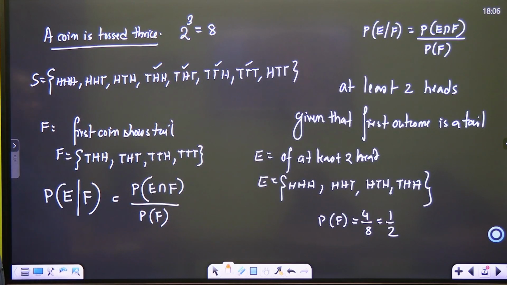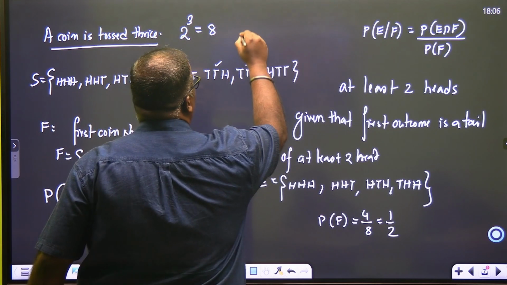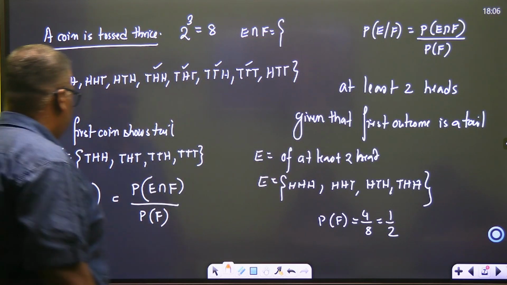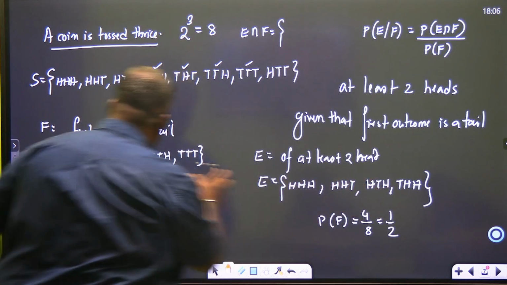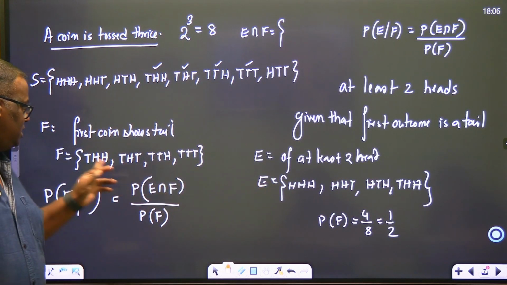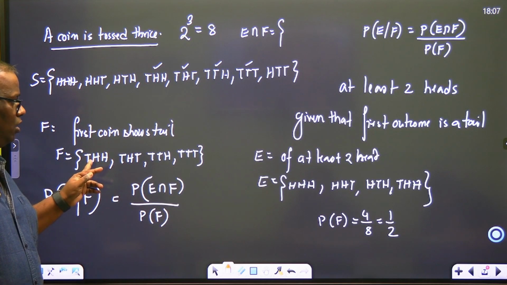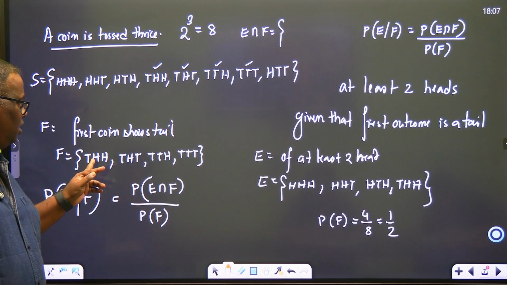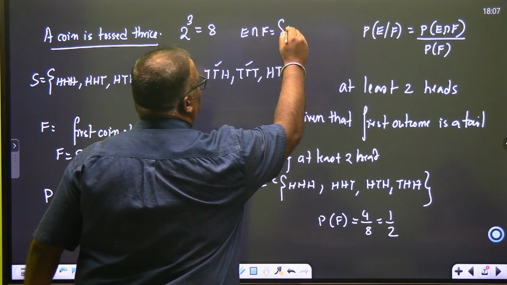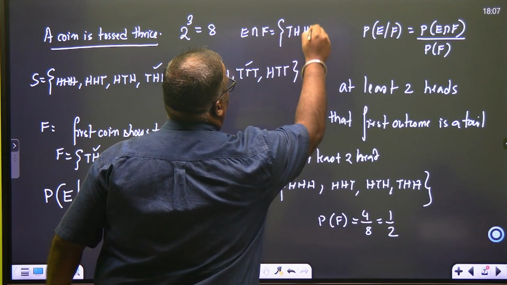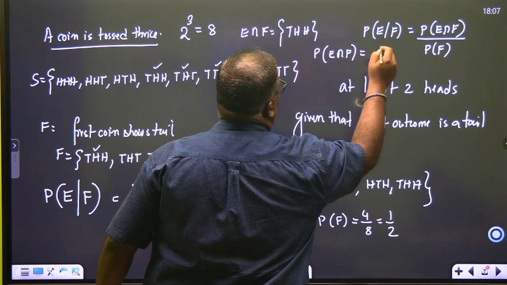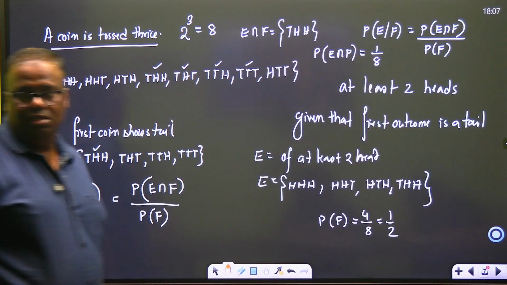Right? Now let us formulate one more event. E intersection F. बच्चा बताओ तो E intersection F क्या क्या है? ऐसा इनको इनमें ढूंढो. Okay, I'm looking from here. See how to find it. HHH. See, is HHH here? No. Is HHT here? No. Is HTH here? No. Is THH here? Yes. So this is THH. तो इसका probability क्या होगा निकालो. This is 1/8.